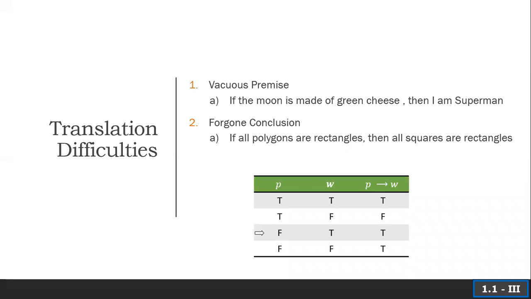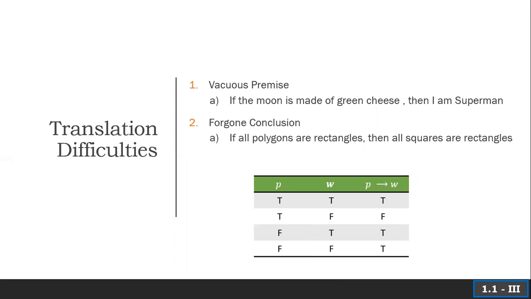Right? Either the moon is made of green cheese and I am Superman, or the moon is made of green cheese and I am not Superman. But the fact of the matter is, you'll never really know, right? If there was some parallel universe where the moon was made of green cheese, maybe I would be Superman there. But it means that I can follow up that if the moon is made of green cheese with anything I want, and the implication will hold true. Because the premise, the moon is made of green cheese, is false.